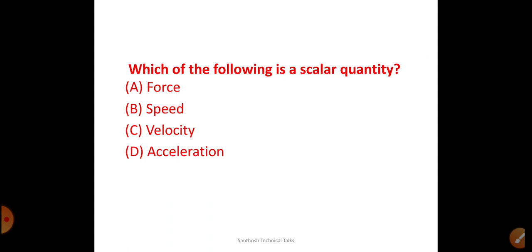Next, which of the following is a scalar quantity? A scalar quantity should represent only the magnitude, it should not represent any direction. In this option, I think speed is the scalar quantity; force, velocity and acceleration can represent direction and magnitude. So speed is the only one. It will represent either clockwise or anti-clockwise. It represents the speed of a rotary system. So speed is a scalar quantity.